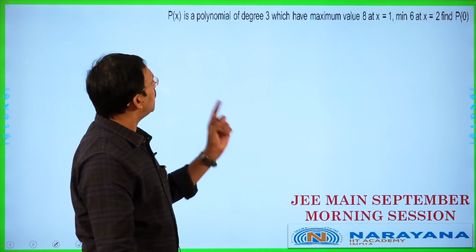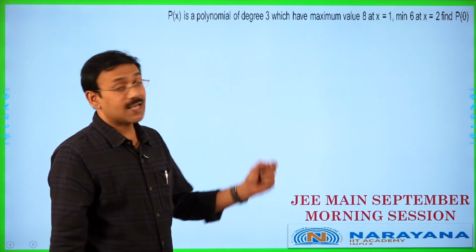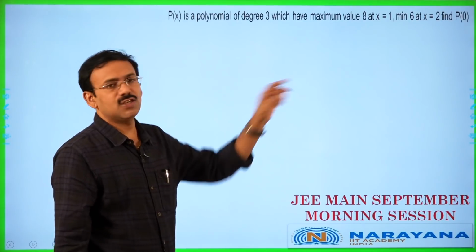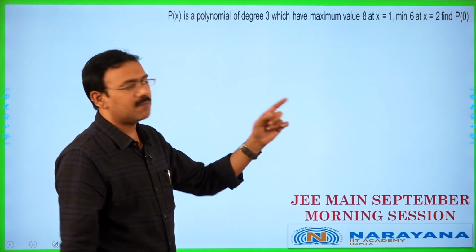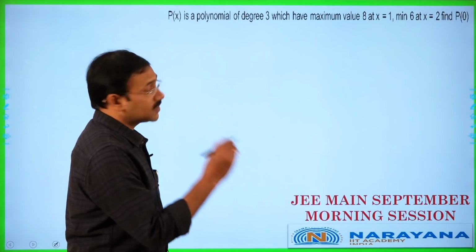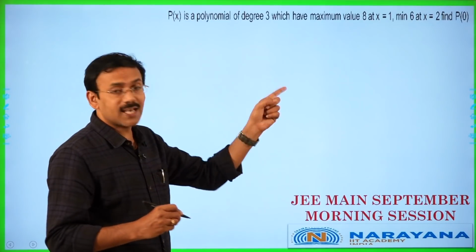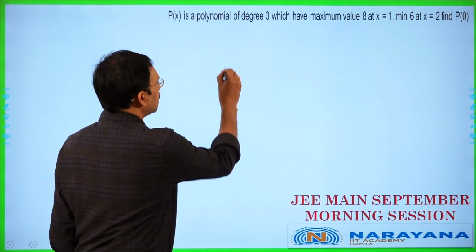If p of x is a polynomial of degree 3, which has maximum value 8 at x is equal to 1 and minimum value 6 at x is equal to 2, find p of 0. Friends, since p of x is a cubic polynomial having maximum at 1 and minimum at 2, let us consider